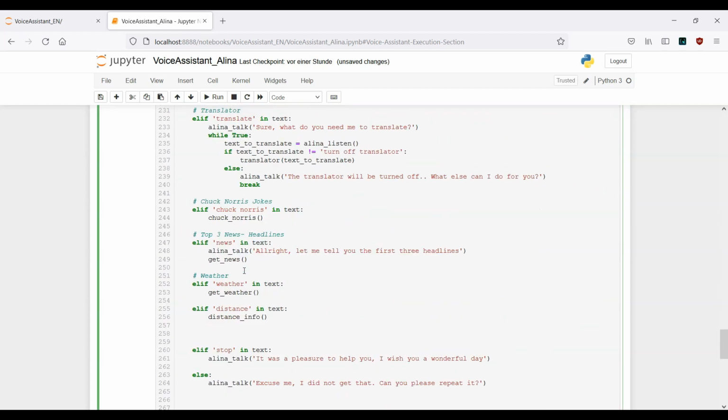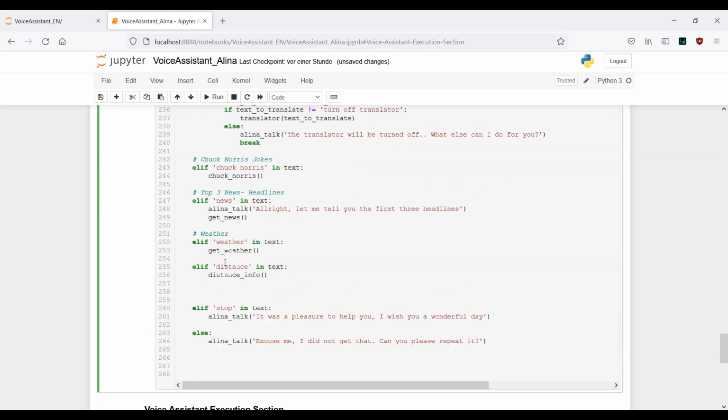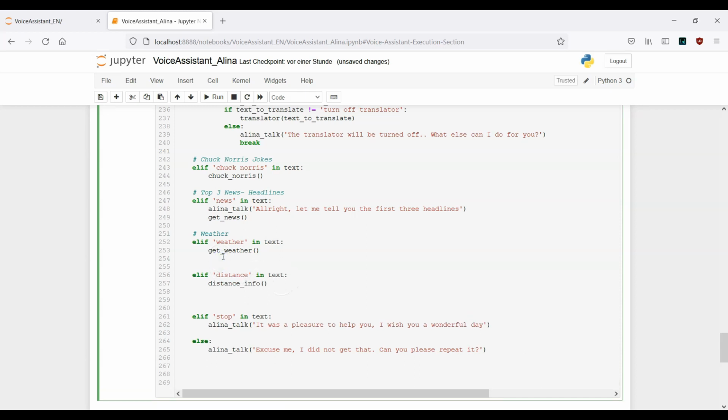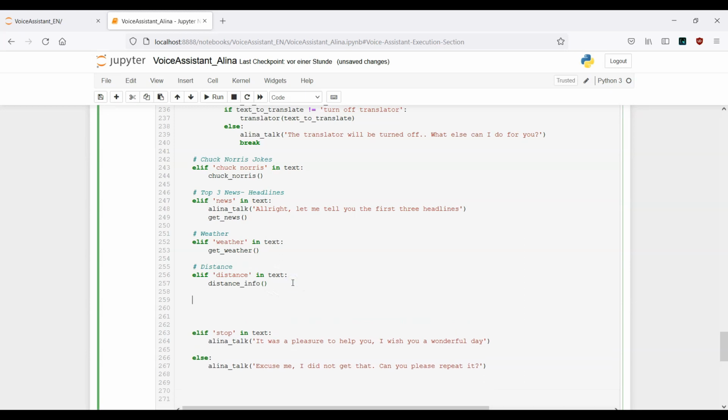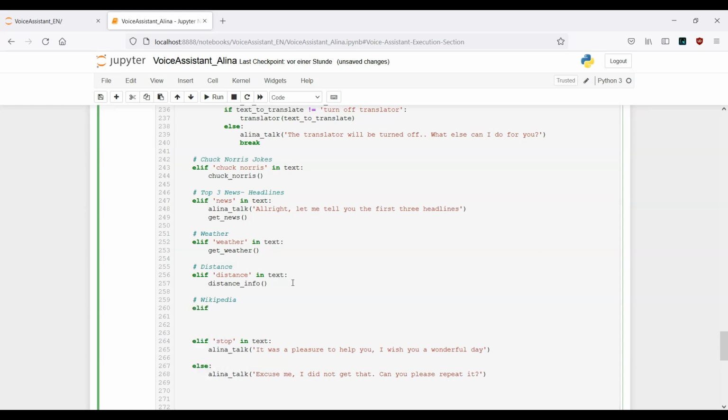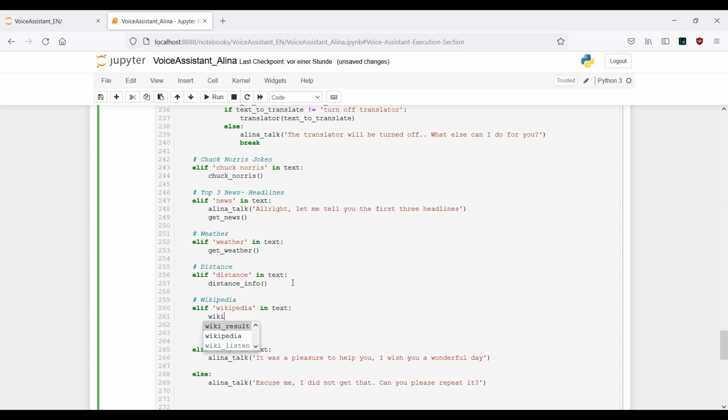Now let's go down and provide the keyword. Here I've forgotten to mention the comment. Here too, Wikipedia, and then elif, the keyword is Wikipedia. In text we want to make use of the Wikipedia function.